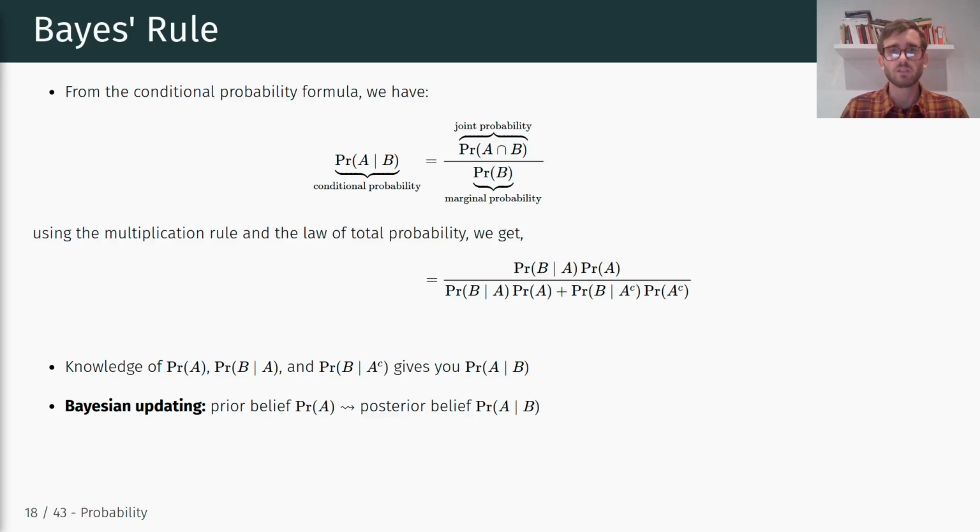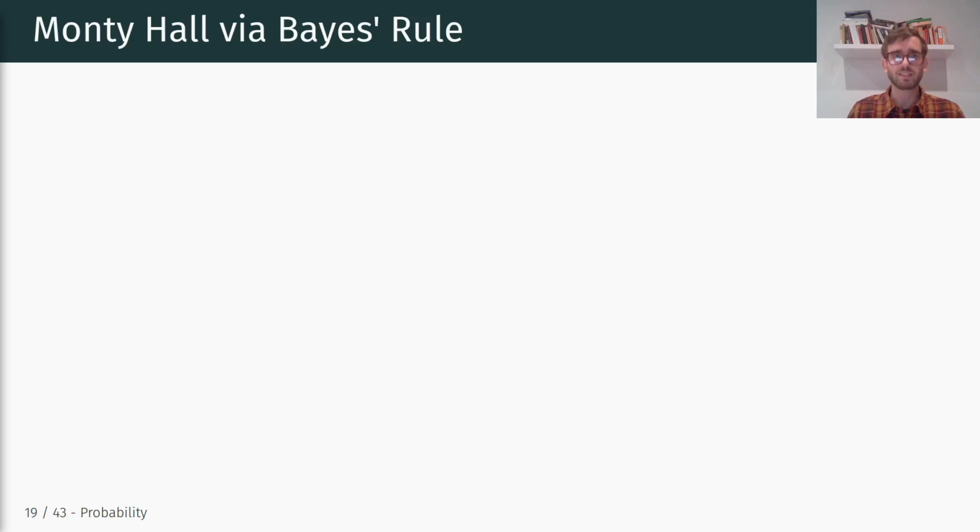Okay, so let's look at a quick example. One canonical and fun example that exemplifies Bayes' rule is the Monty Hall problem. It works as follows. It's basically a game show where a contestant chooses one of three doors. Hidden behind two of the three doors is a donkey, and the third holds a prize.